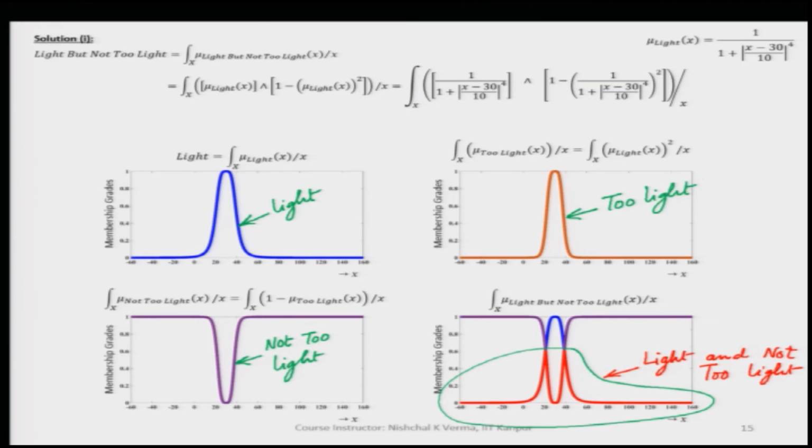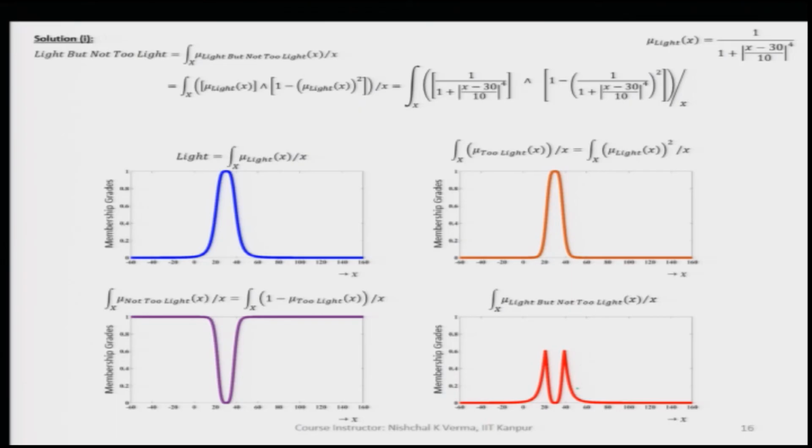So, this way you see the composite fuzzy set, which is the outcome of light but not too light.